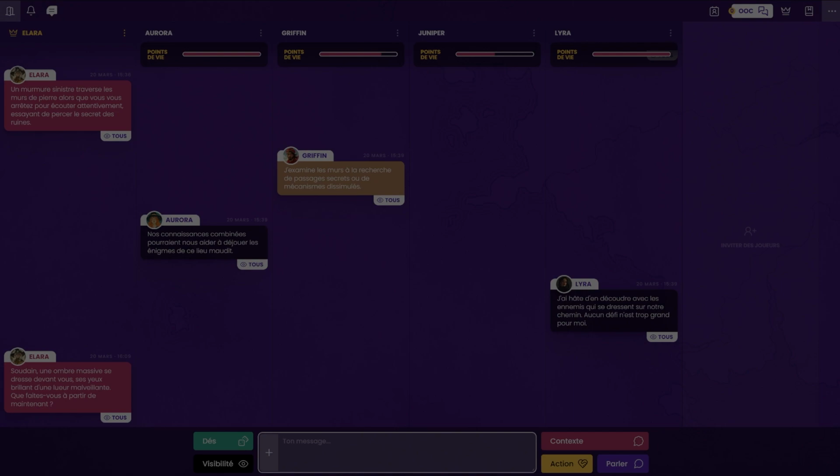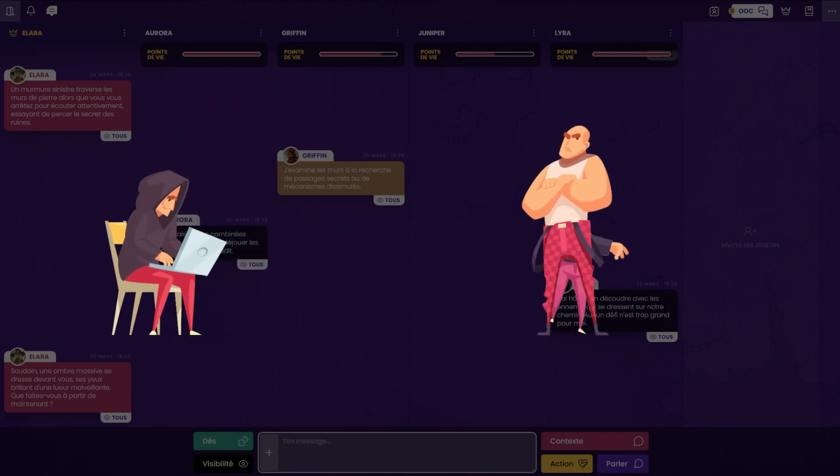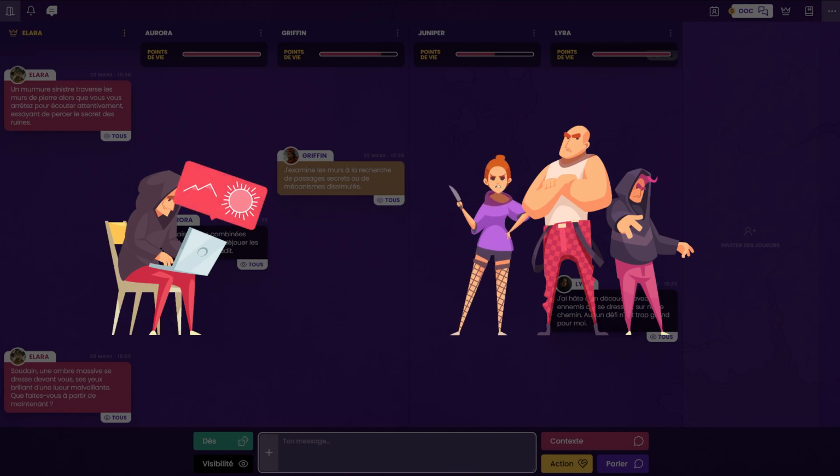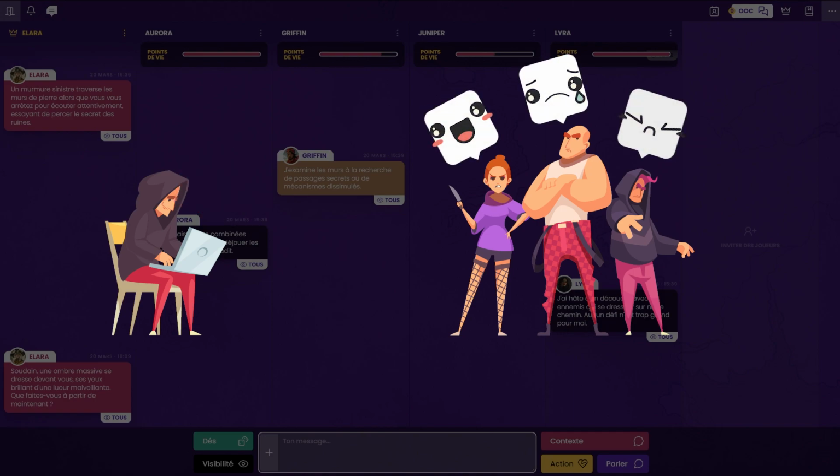Like any role-playing game, the session is created by a game master. He will guide the players through the adventure he has chosen. The game master will set the context for each scene in which the players will act and make decisions. Each player will portray their character in the manner of an actor in a film.